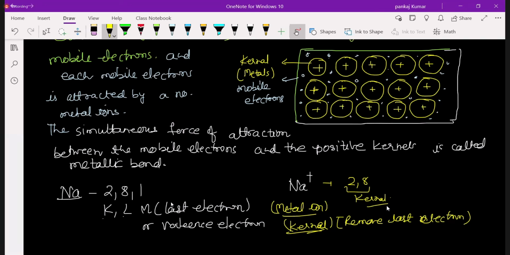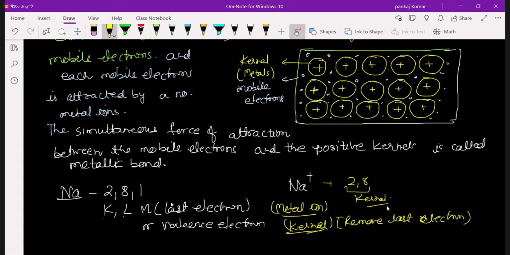The force of attraction between the mobile electrons and kernels is called metallic bond. What is metallic bond? The bond between the kernels and mobile electrons is called metallic bond. But where will these lost electrons go? After losing electrons, they are actually the mobile electrons.